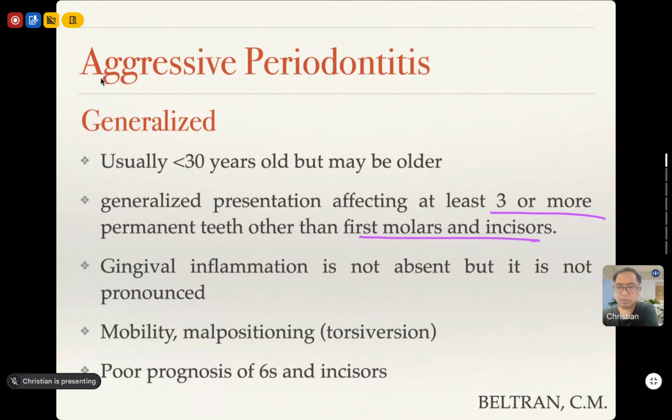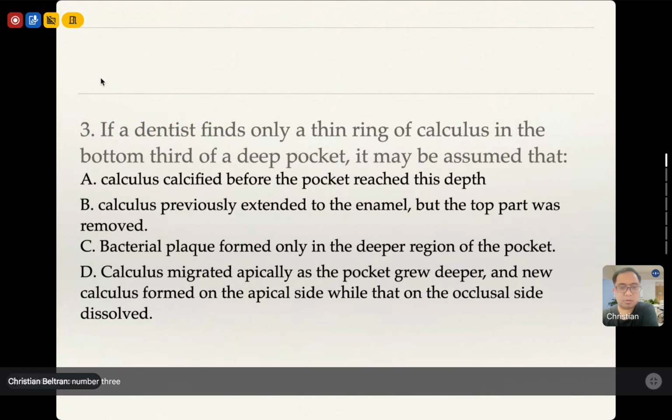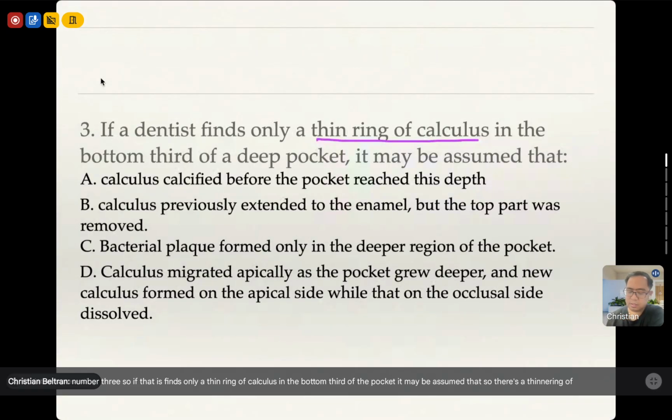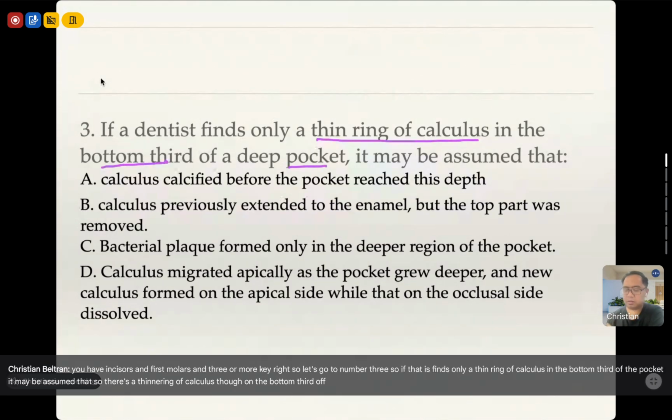So let's go to number 3. If a dentist finds only a thin ring of calculus in the bottom third of the pocket, it may be assumed that... So there's a thin ring of calculus on the bottom third of the pocket.